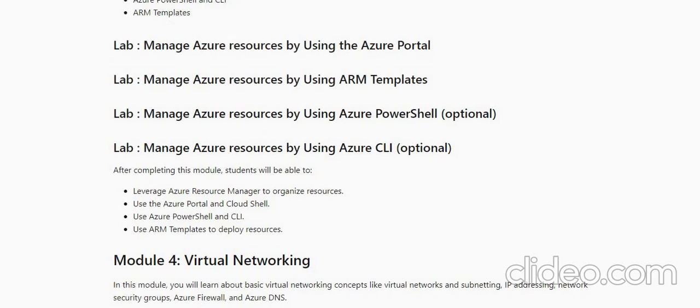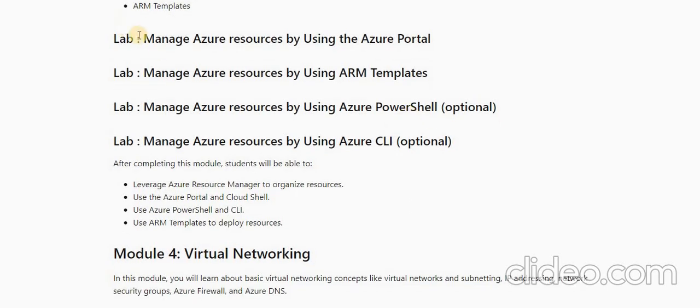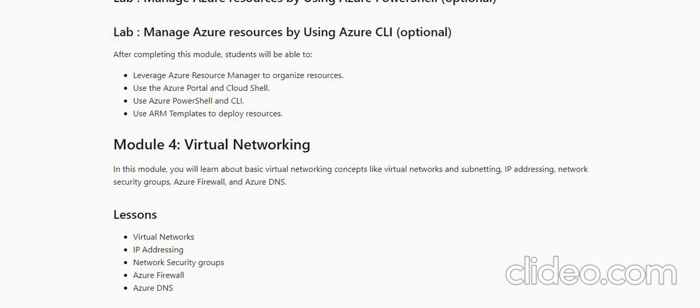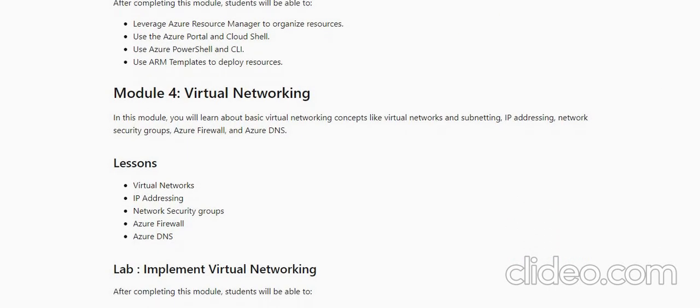So you can see that after each module there are labs. See here: lab using portal, lab using templates, PowerShell, CLI. You can see that here they are mentioning optional, but don't worry, we will be covering PowerShell and Azure CLI as well. I would complete multiple labs with the help of PowerShell.